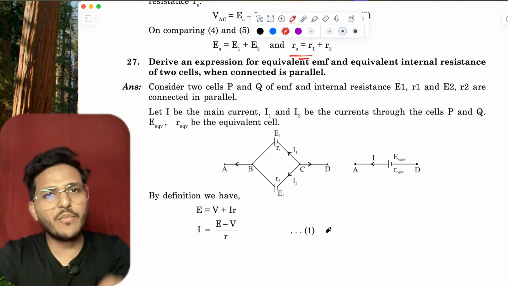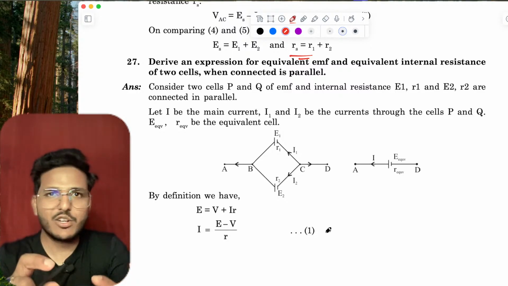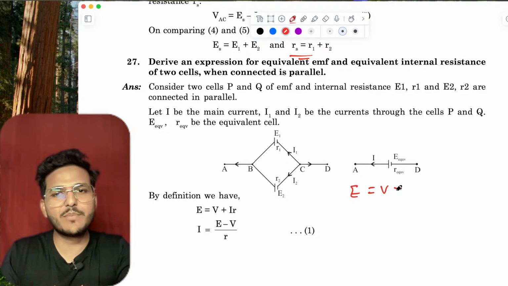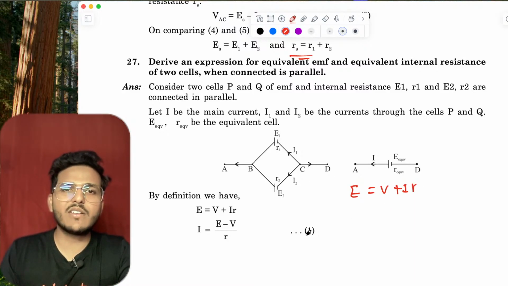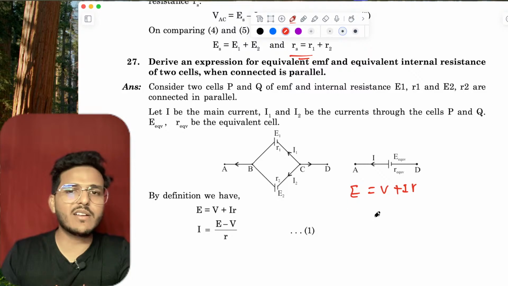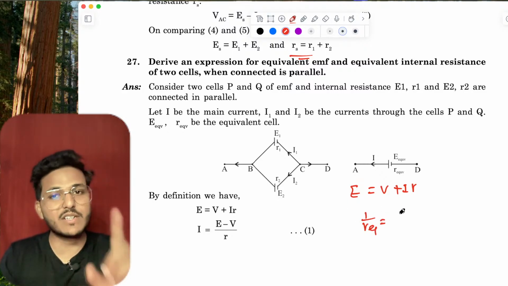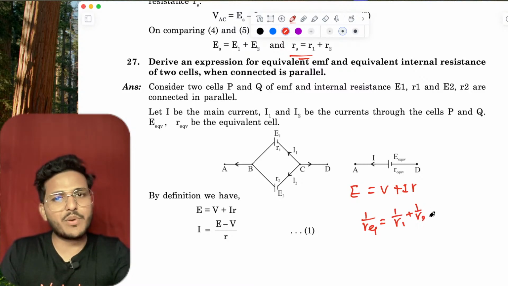Now in the same way, in parallel combination, the potential will be the same. Potential will be E only, that means V plus IR. But what is the internal resistance of these cells? 1 upon R equivalent for the internal resistance is 1 upon R1 plus 1 upon R2 plus 1 upon R3 and so on.